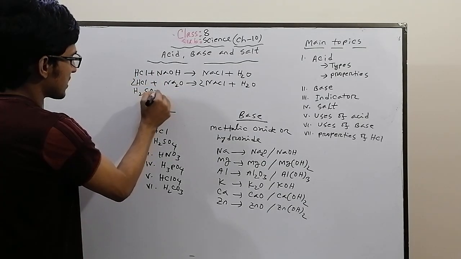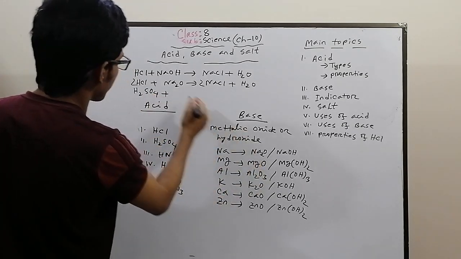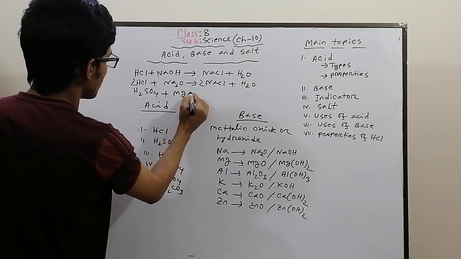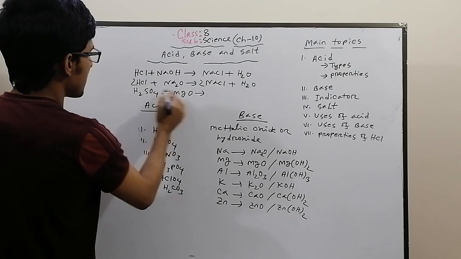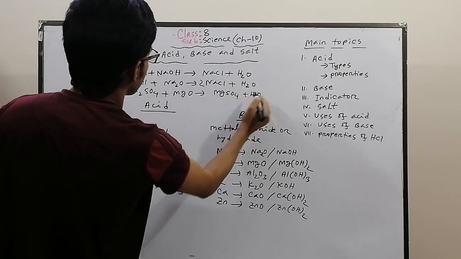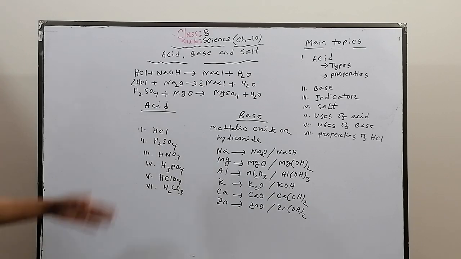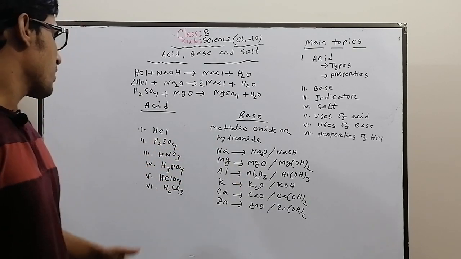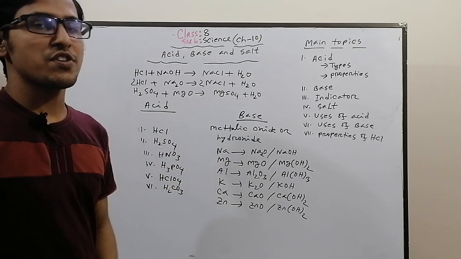Again, another example: H2SO4 plus MgO gives MgSO4 plus H2O. This is also a neutralization reaction. So from this example, you can make a total of 72 neutralization reactions.